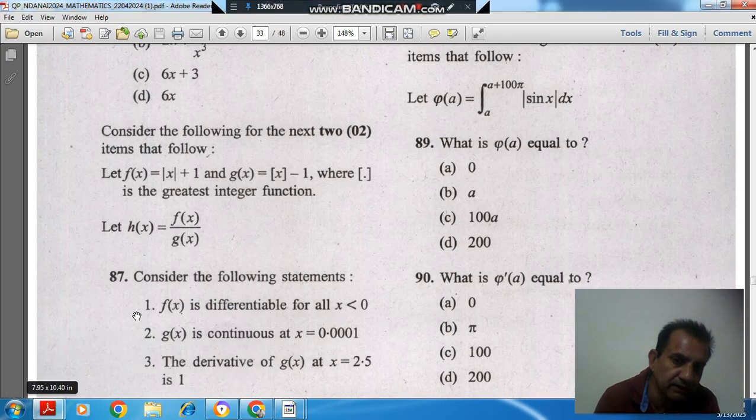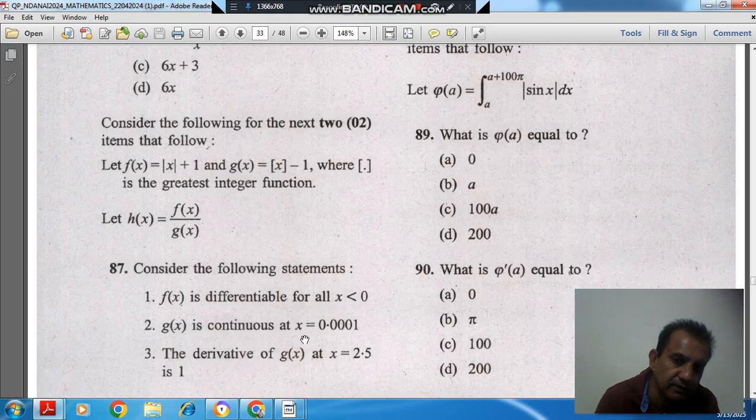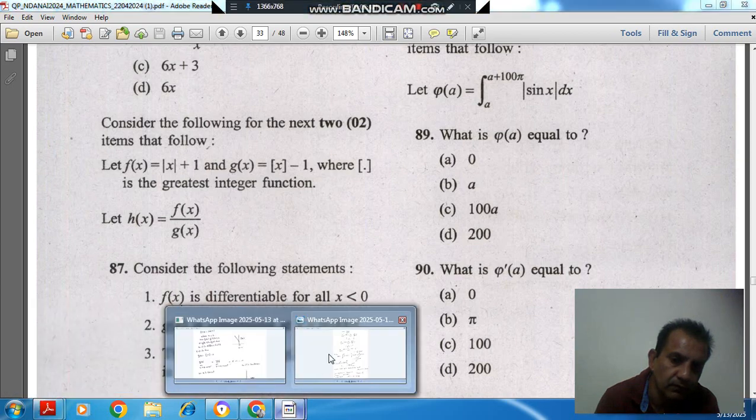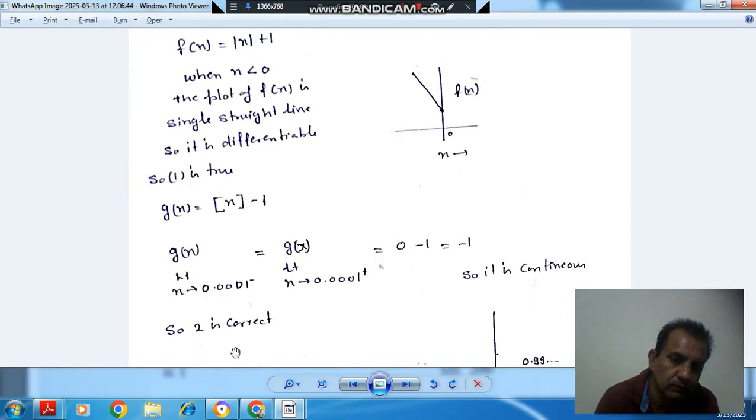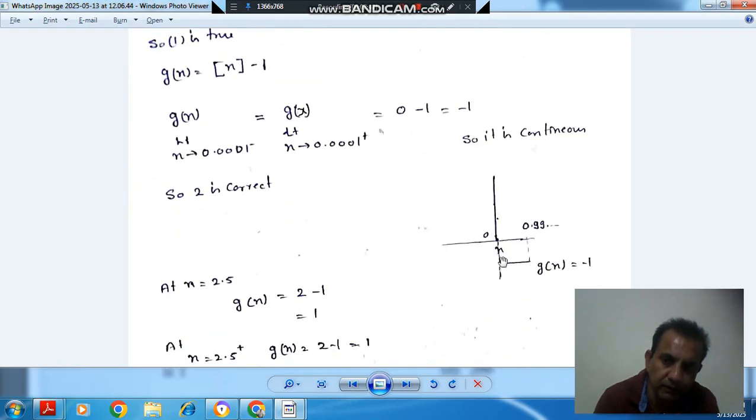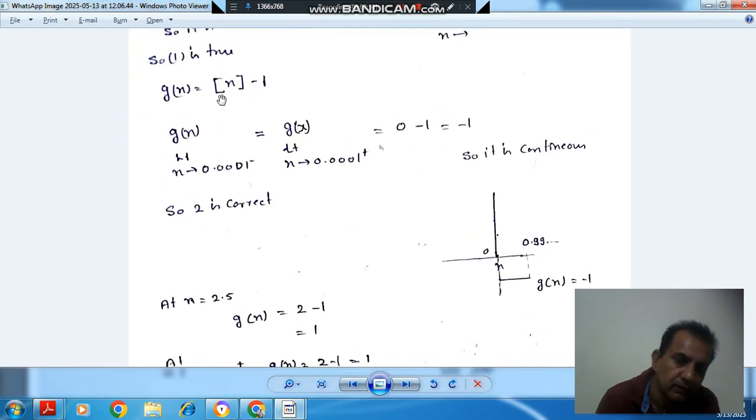The second statement is g(x) is continuous at x is equal to 0.0001. If we plot g(x) between 0.0001 to 0.99, it will have a single value because g(x) is equal to the greatest integer function of x minus 1. If we put 0.0009, it becomes 0 because we have to take the greatest integer, so g(x) will be at minus 1.